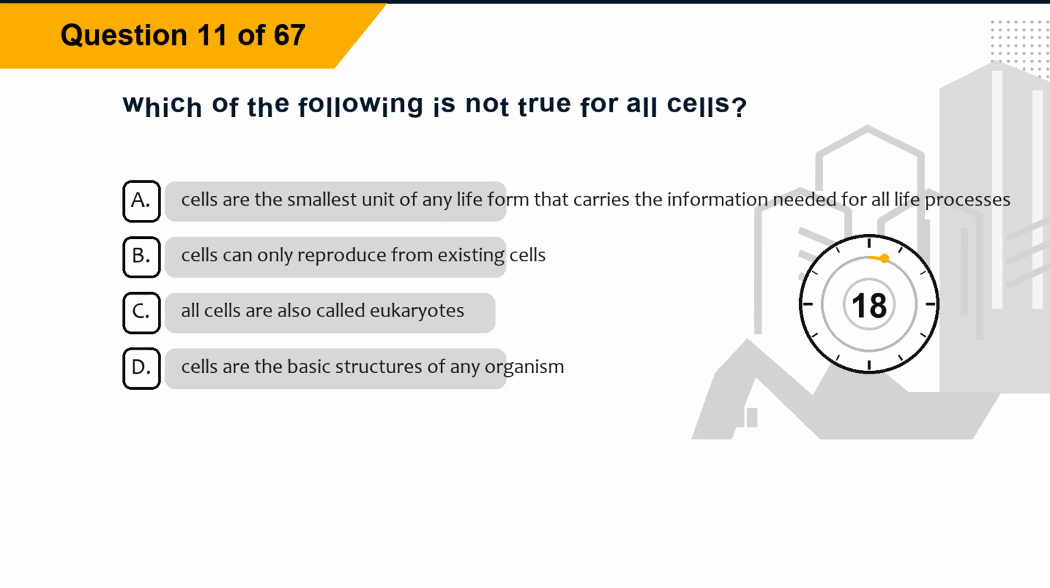Question 11. Which of the following is not true for all cells? Option A, cells are the smallest unit of any life form that carries the information needed for all life processes. Option B, cells can only reproduce from existing cells.